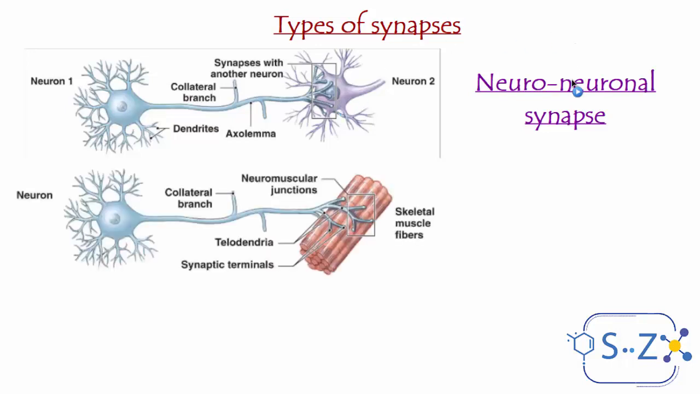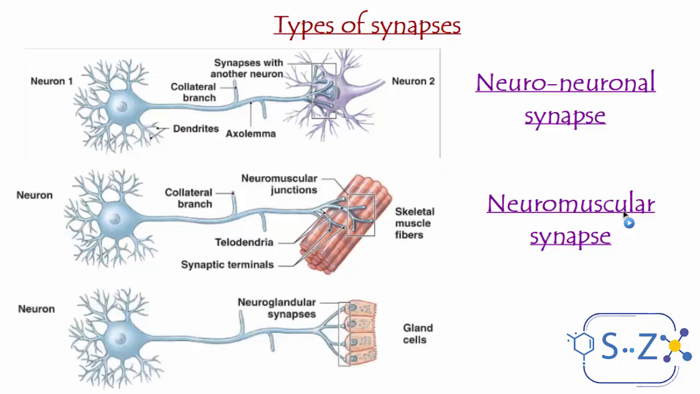The second type of synapse is when we see a neuron connected to a muscle fiber. Just like the motor neuron, for example, it's connected to an effector organ, which is the muscle, for example, of the leg or the hand, etc. In this case, the synapse is called a neuromuscular synapse. So it's a synapse between a neuron and a muscle.